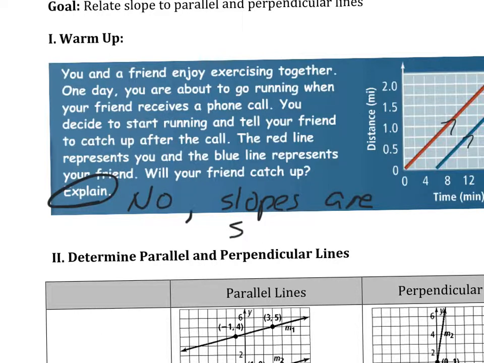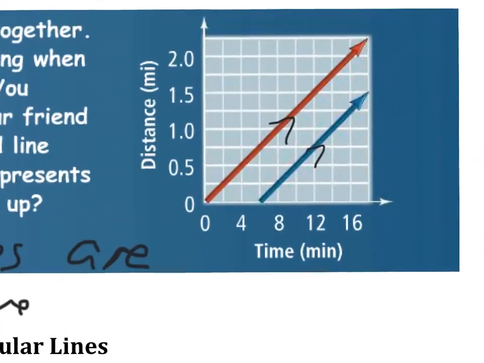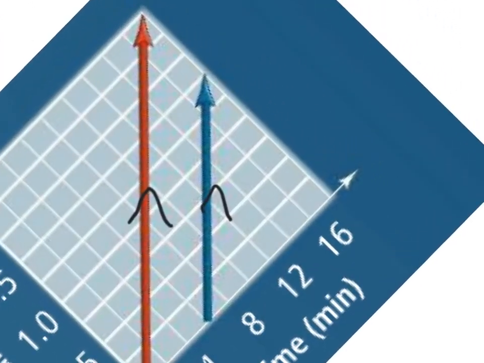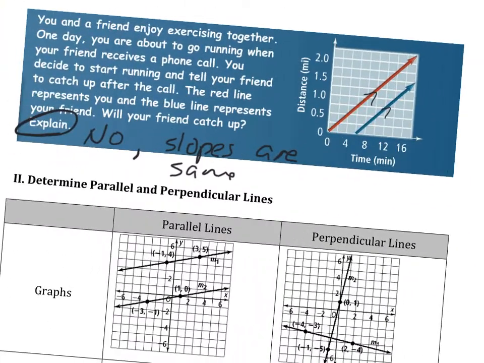So besides saying slopes are the same, what else do we know? The lines are what? Parallel. They are parallel. Good. So since the lines are parallel, we know that the lines will never intersect, and slopes are the same.